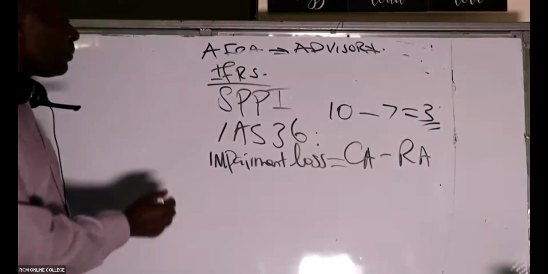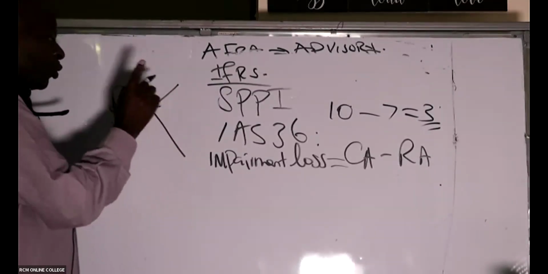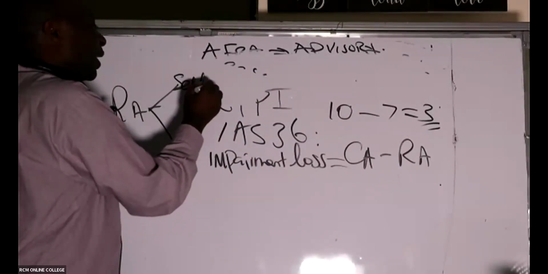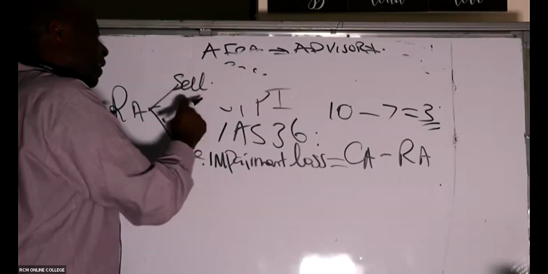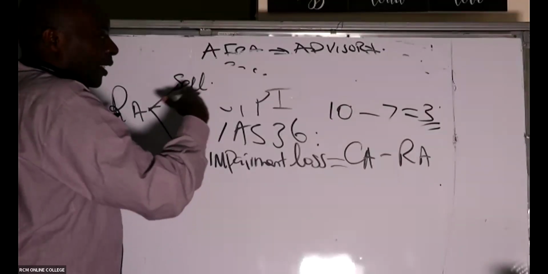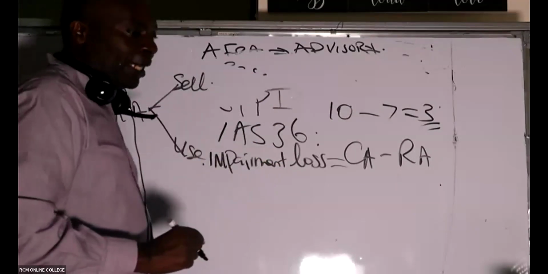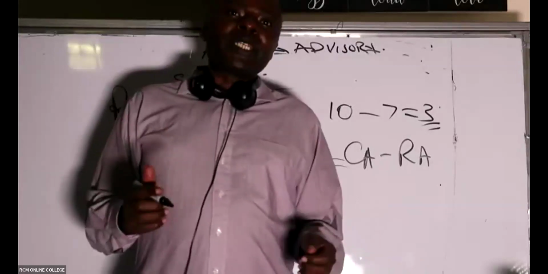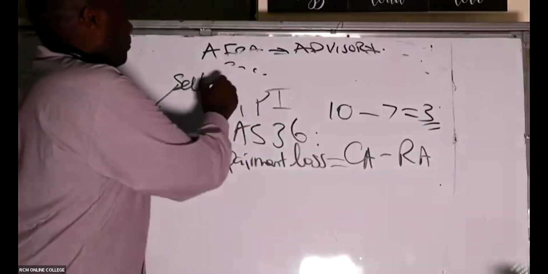And we're going to see, ladies and gentlemen, that to get RA, the recoverable amount, there are two things you must look at. Number one, this asset you have, it is either you sell it or you use it. So you'll be looking at 2 things here. If I sell it today, what is the selling price minus, of course, the cost of selling? So this asset is going for 10 million, and of course the guys want commissions of say 10%, so I'll have to give them. So in this case the sales price less those commissions will be 9.